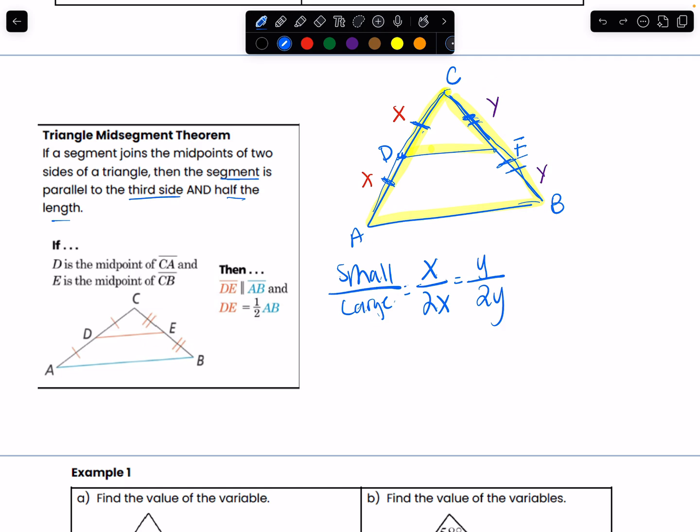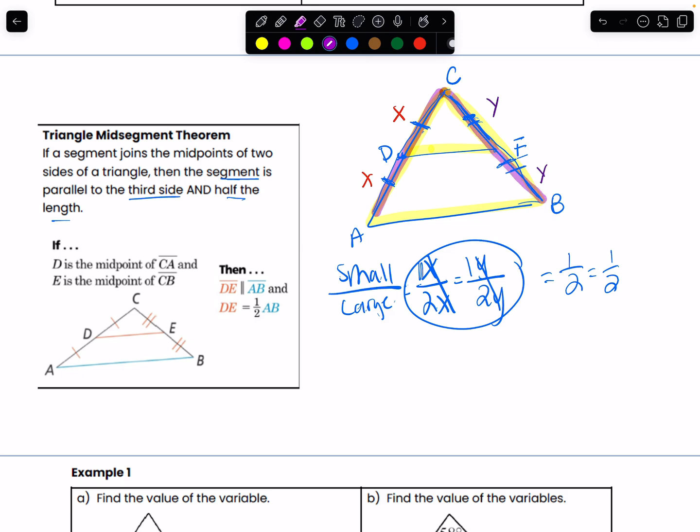Now, I can tell that these two sides are actually proportional, because if you go ahead and simplify, the x's cancel out, it leaves you with 1/2. The y's cancel out, it leaves you with 1/2. This means that 1/2 equals 1/2, meaning that I have two proportional sides. So I have this side, and I have this side that are proportional.